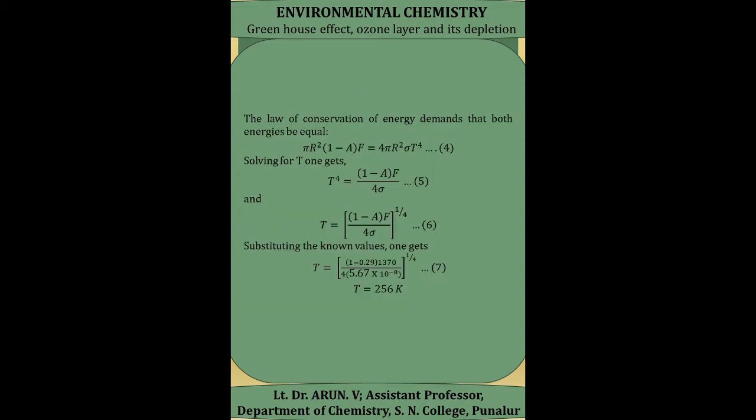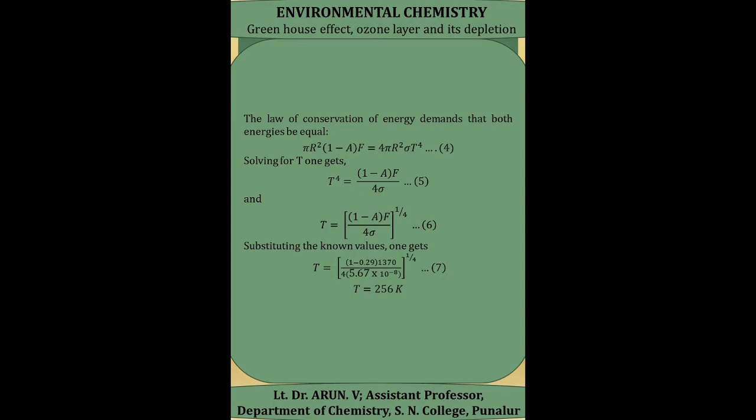Therefore, according to the law of conservation of energy, we can write pi r square into 1 minus A into F equal to 4 pi r square sigma T raised to 4. On solving this, we first find T raised to 4, that is equal to 1 minus A into F divided by 4 sigma. From that, T is equal to 1 minus A into F by 4 sigma, the whole raised to 1 by 4.